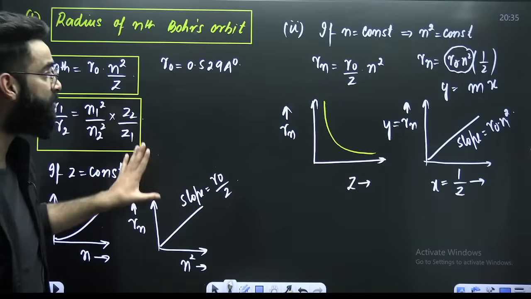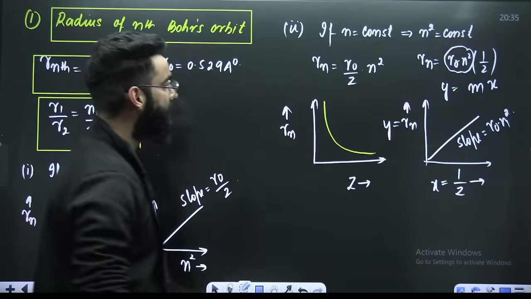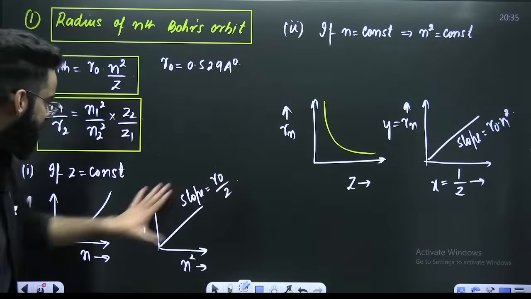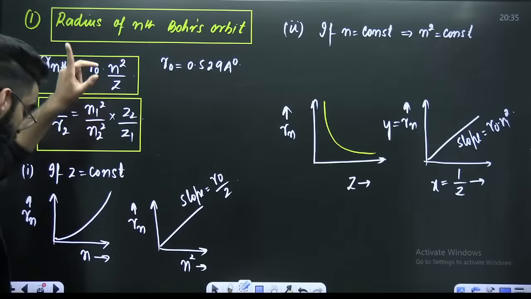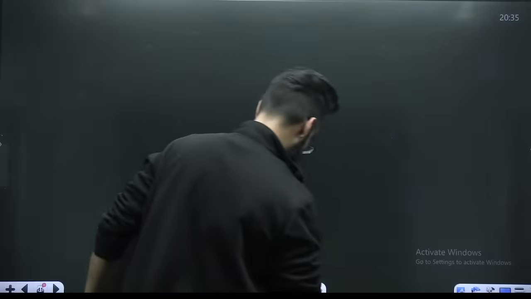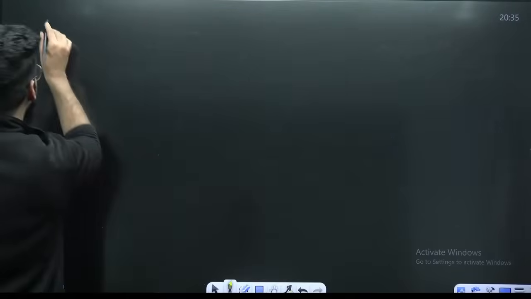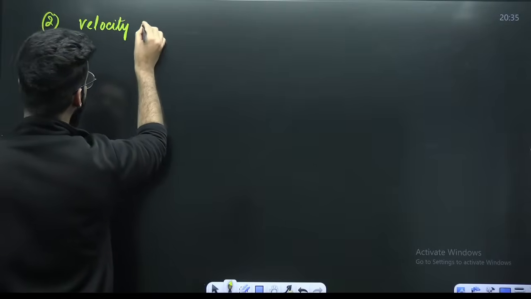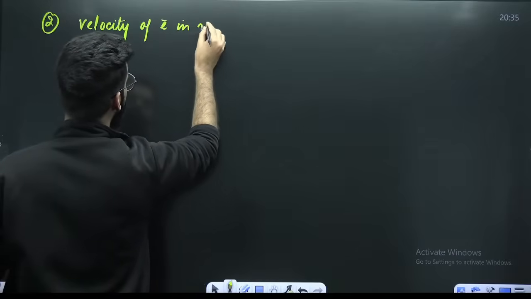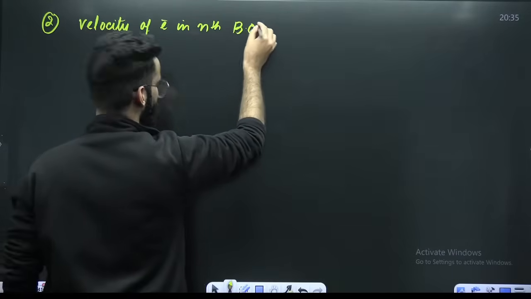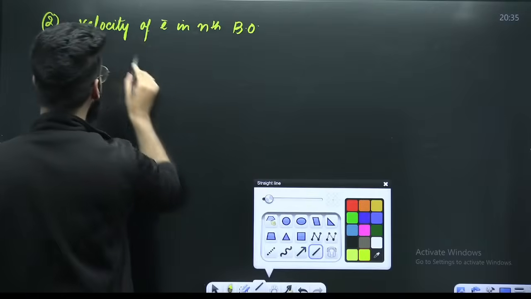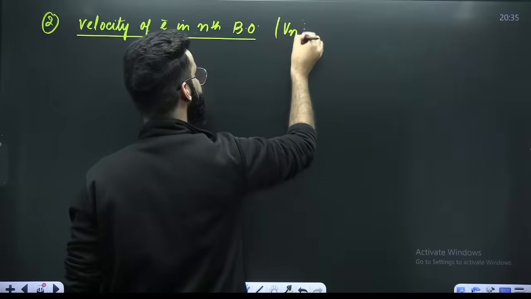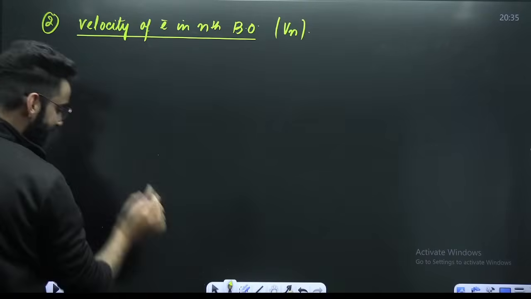So these were the things which you have to remember related to your radius of nth Bohr's orbit: these 4 graphs and these 2 equations. That's all. Right? Second thing which we can get from the Bohr's model is the velocity of the electron in the nth Bohr's orbit. How do we calculate the velocity of the electron in the nth Bohr's orbit, which I'm representing with Vn? My dear students, a direct result I'm giving.